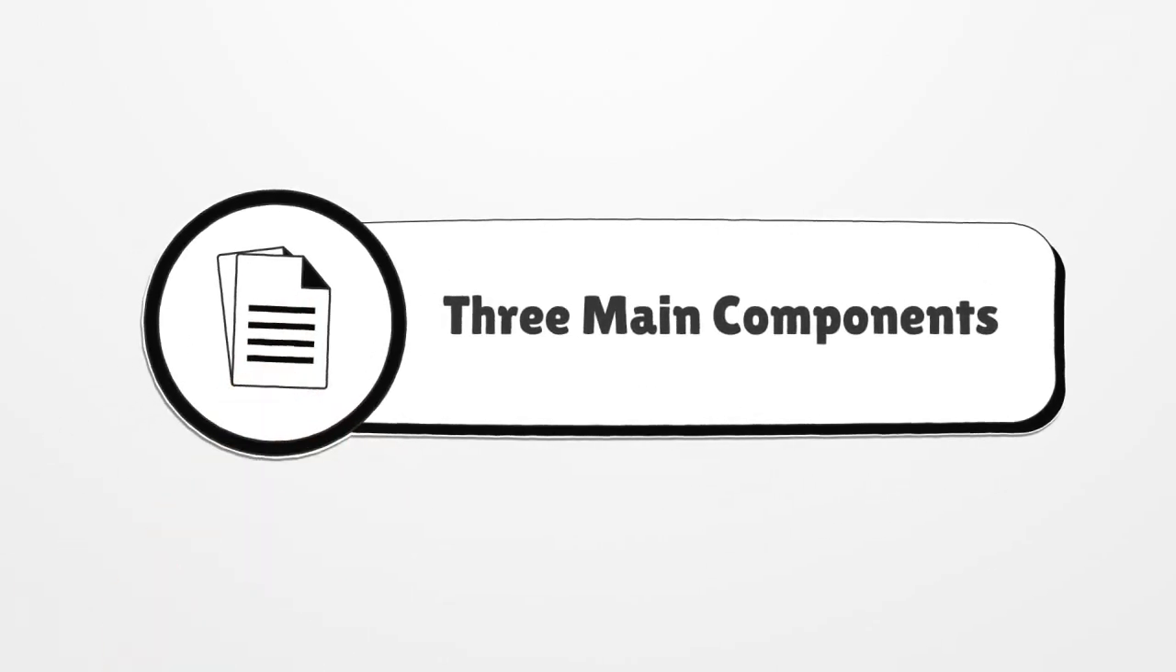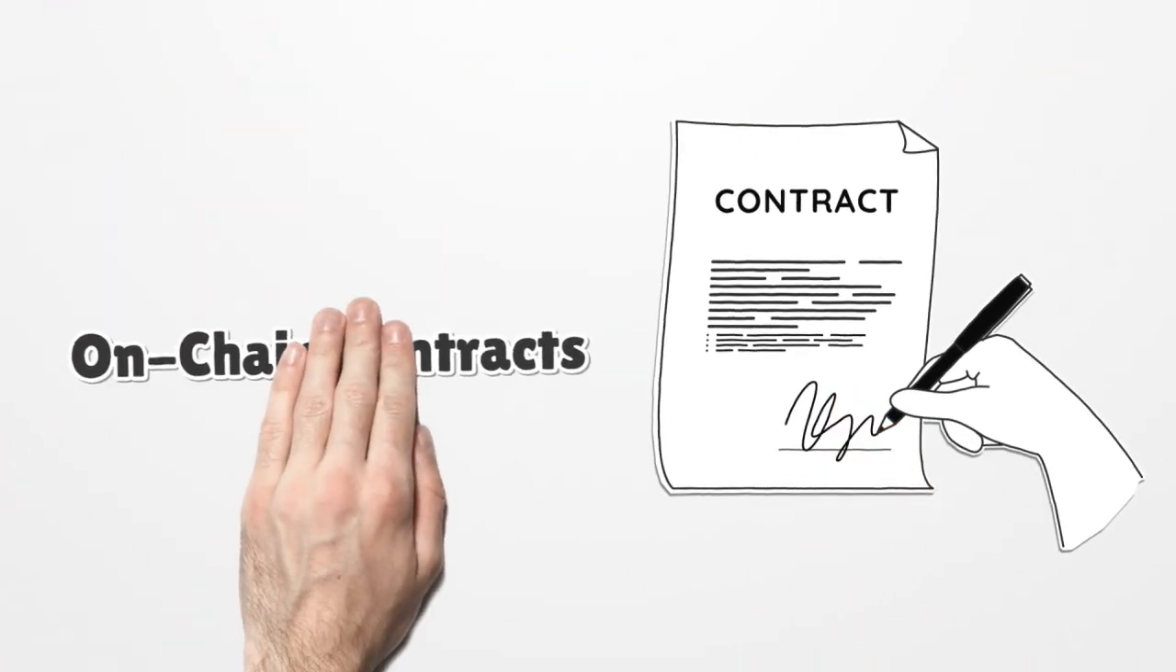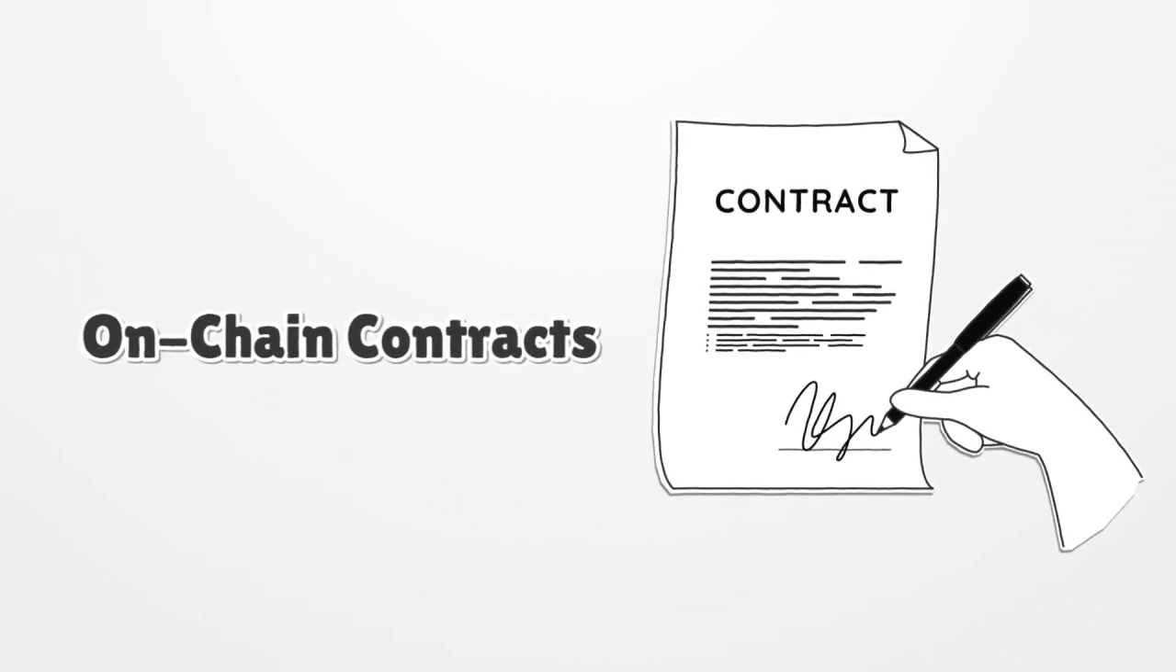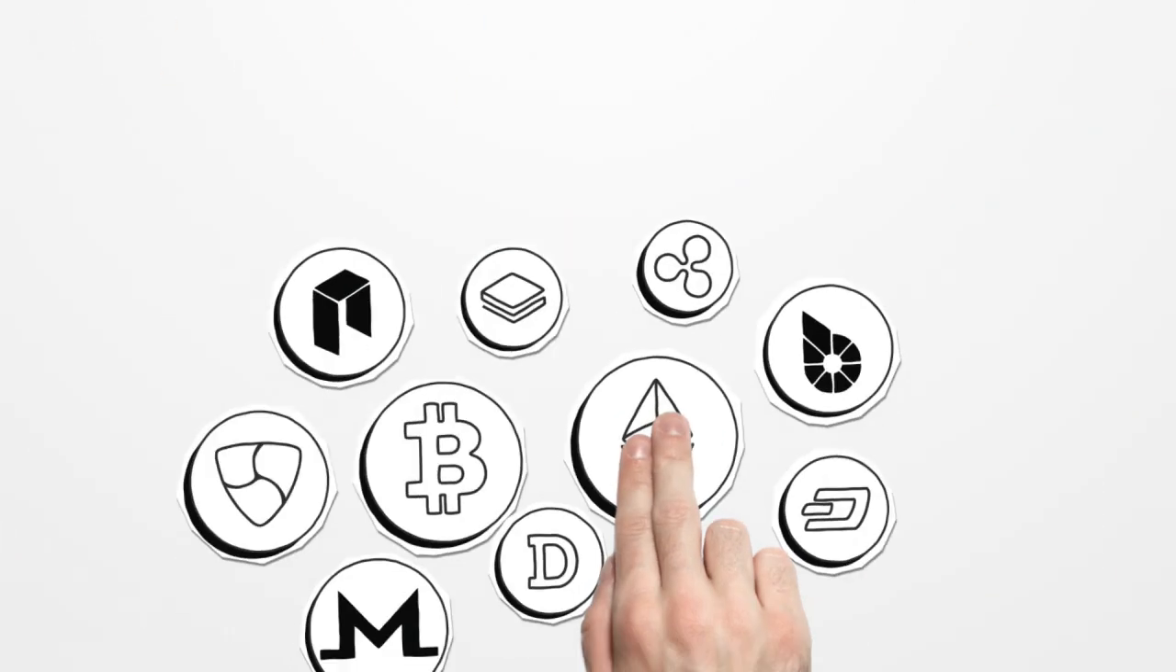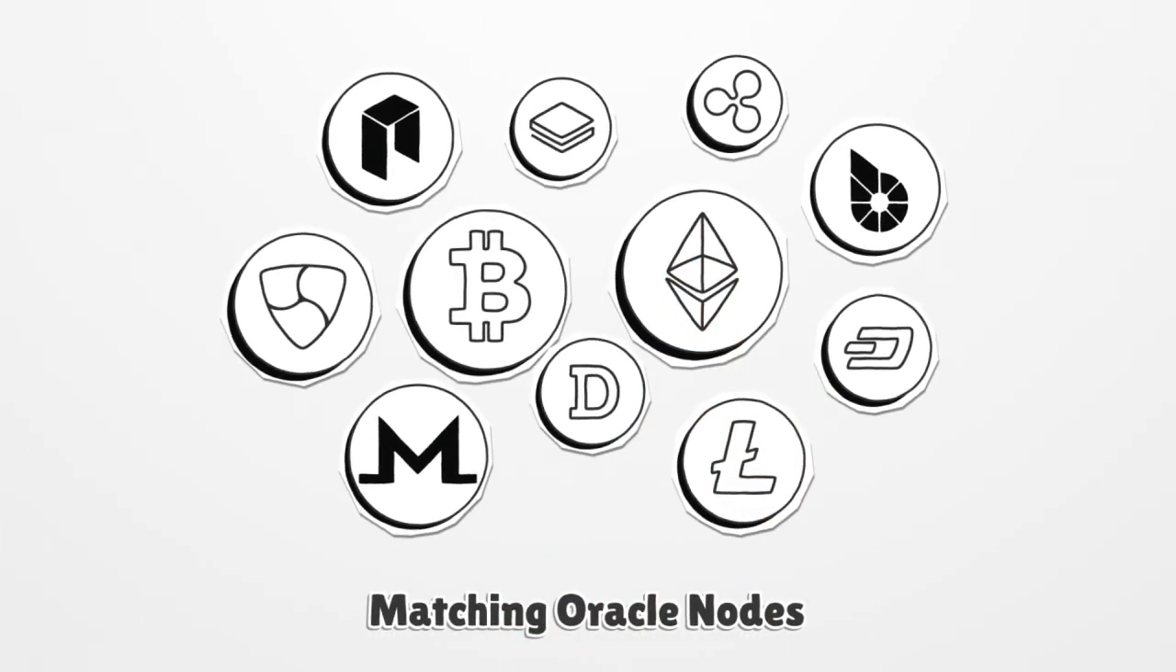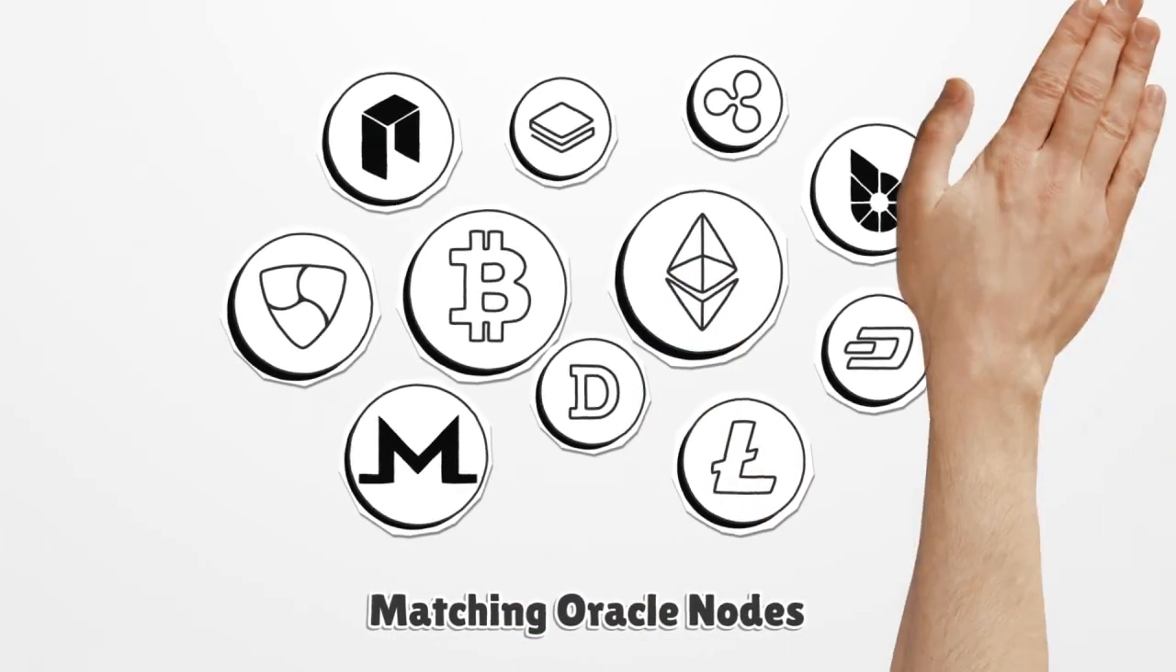The Chainlink whitepaper describes three main components: on-chain contracts, off-chain oracles, and a reputation system. On-chain contracts handle user requests for data through a service-level agreement, which defines the data type, number of oracles, and acceptance conditions. When a request is made, Chainlink automatically matches it with qualified oracle nodes.